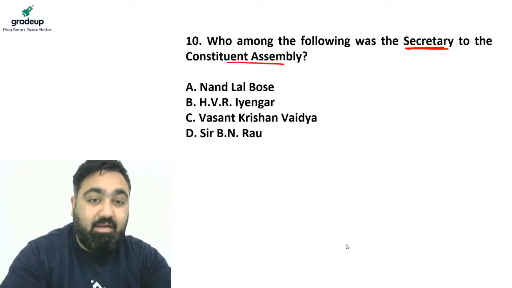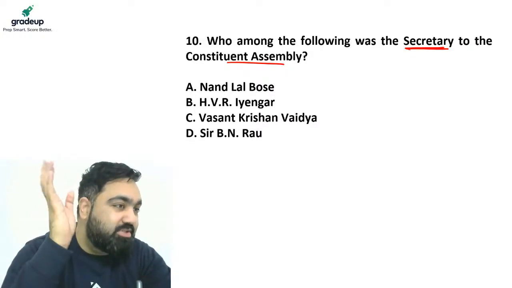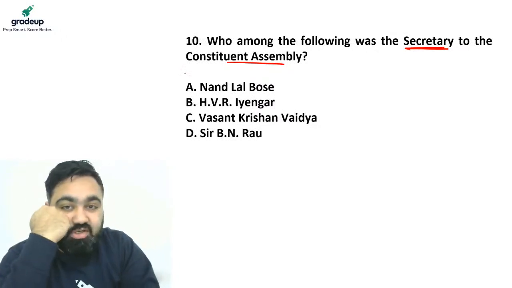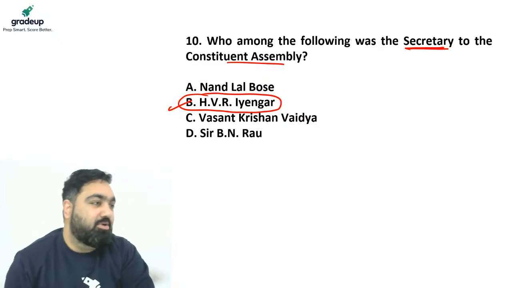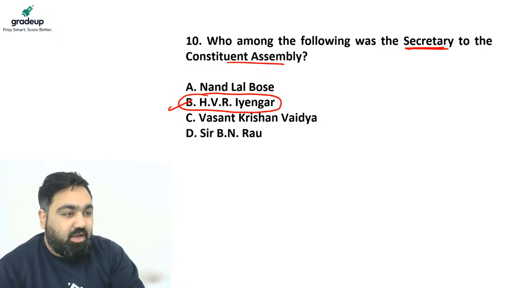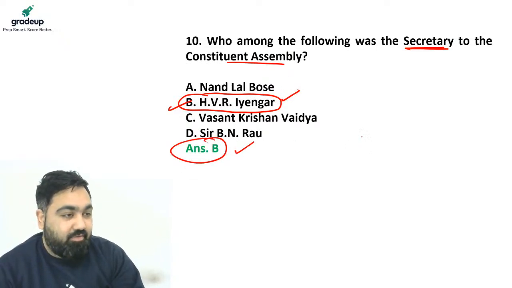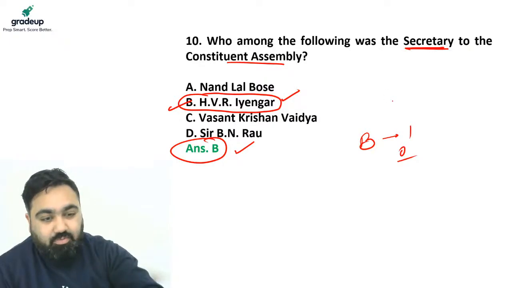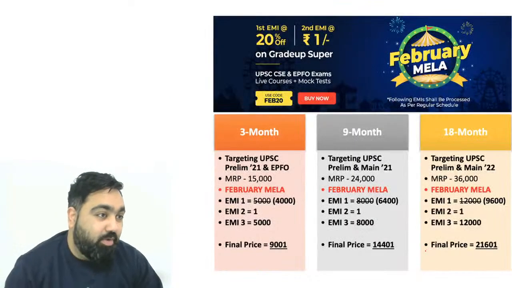Many of you have given the answer. Now, this is an information which is not seen in M. Lakshmikant. अब M. Lakshmikant book में दिया नहीं है, इसीलिए you do not really get to see this information. The answer to this question is B. H.V.R. Iyengar. It's not an easy question to answer because it is not given in your M. Lakshmikant book. So if you have answered this correctly, good job. It is H.V.R. Iyengar, who was a secretary to the Constituent Assembly. Many of you said B. Good job, guys. Those who said B, give yourself plus 1. Otherwise, give yourself 0. And now, tell me your score in the chat very quickly.